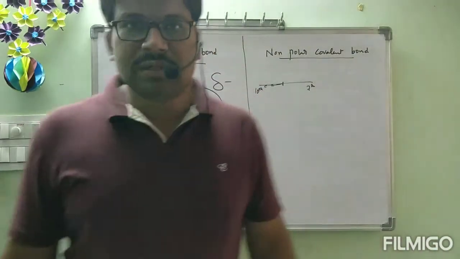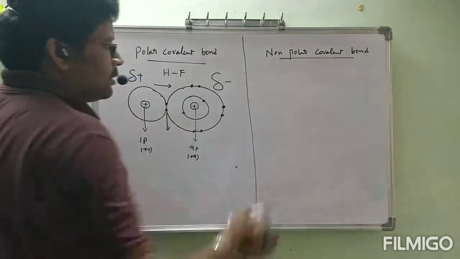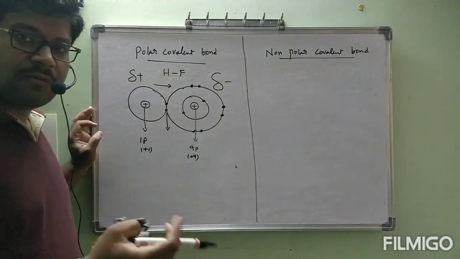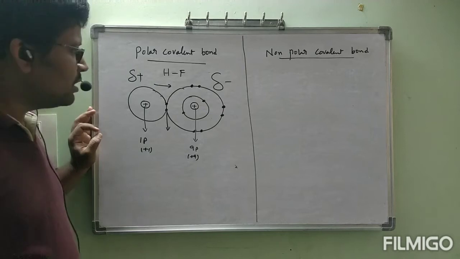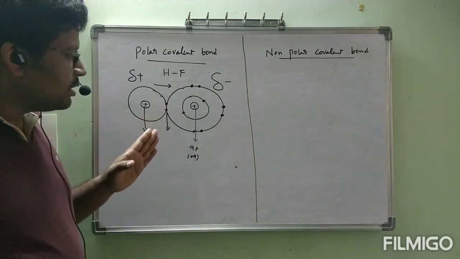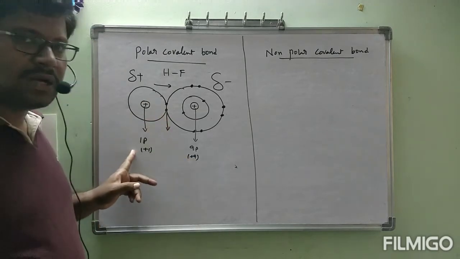I hope all of you understood. If there is a competition between the 10th class student and the 7th class student, the rope will be pulled towards the 10th class student. Like this, here also, the bond is formed. After the bond is formed, that bond pair is present between the 9 proton and 1 proton nuclei.